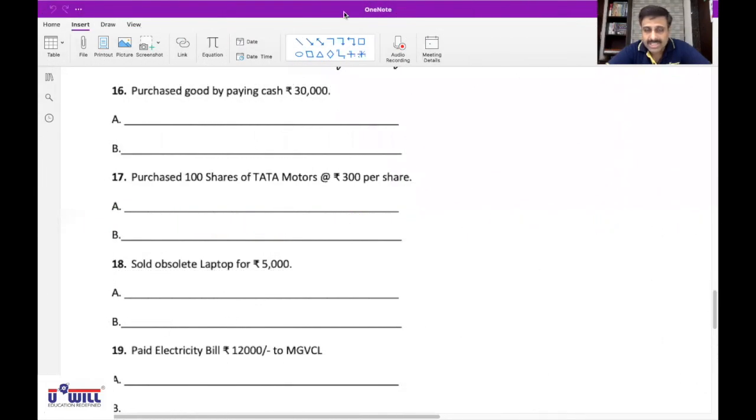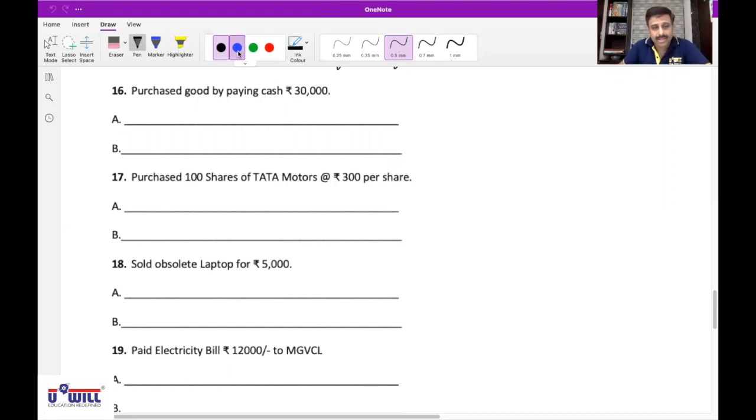Okay. So 16 to 25 we discussed with the homework transactions effects in the beginning. And all of you check whether you have got it correct or not in the homework notebook. You would have already done that. So now you can also write it in fair if you want. Purchase goods by paying cash 30,000.